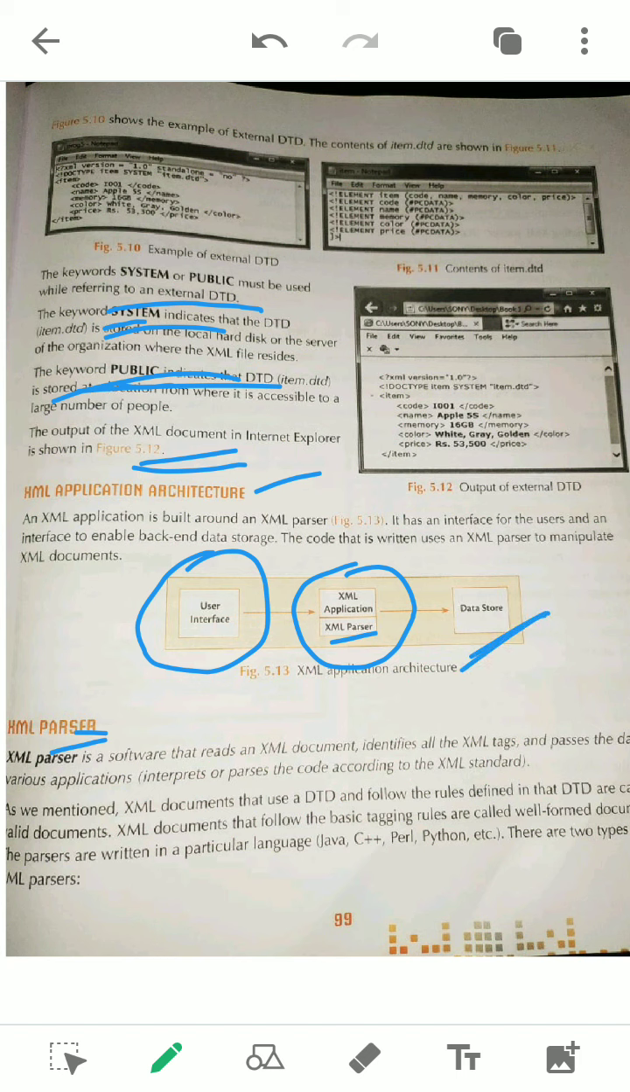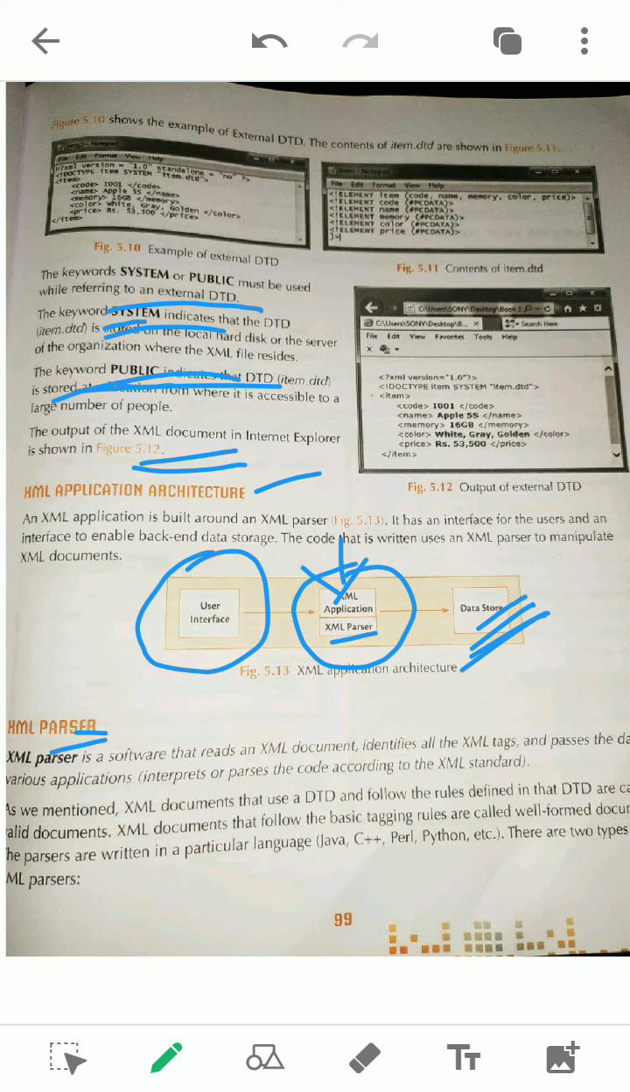Now this is the data store where all the data is already stored. Take the example of Flipkart. When you visit the Flipkart application, the view that you get is your user interface. Now whenever you search for something in Flipkart, where is this information coming from? It is coming from the data store, through the application, through the software. This is the software XML application through which it is transferred to us.